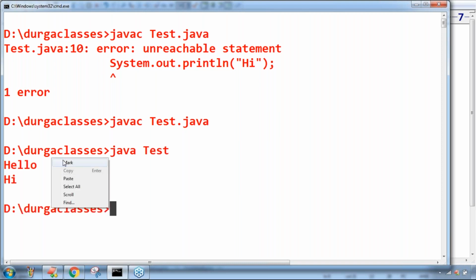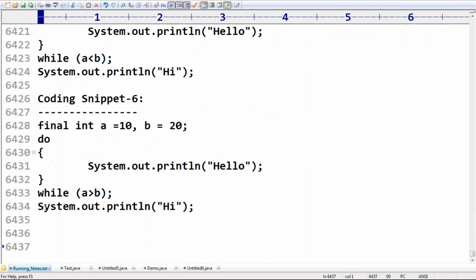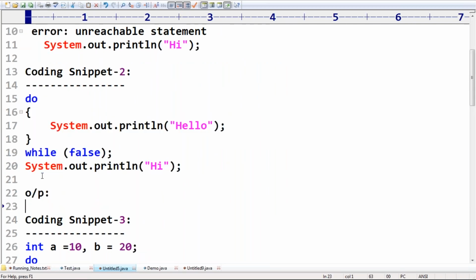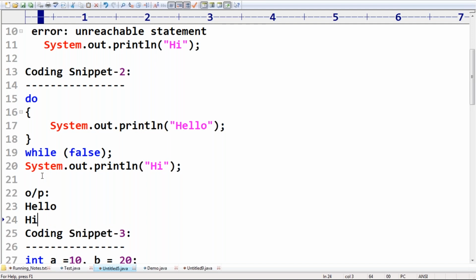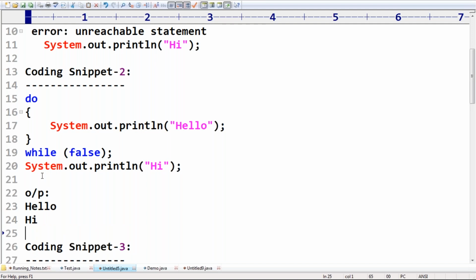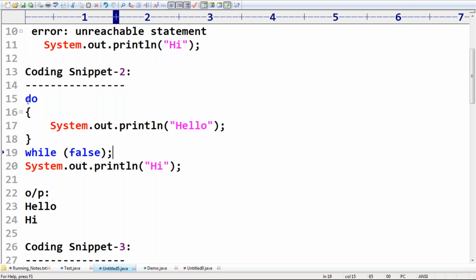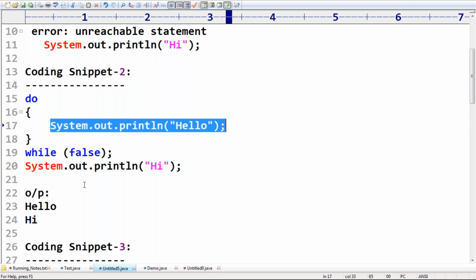The answer we are going to get is hello followed by hi. I hope everyone is in a position to understand, right? What is the reason why this one is valid? In the case of a while loop, if I take false, it is definitely invalid. But in the case of do while, we won't get any error, because the loop body will be executed at least once.